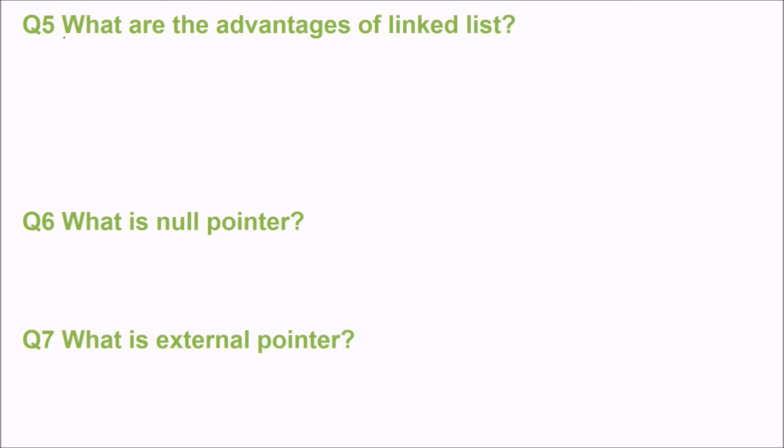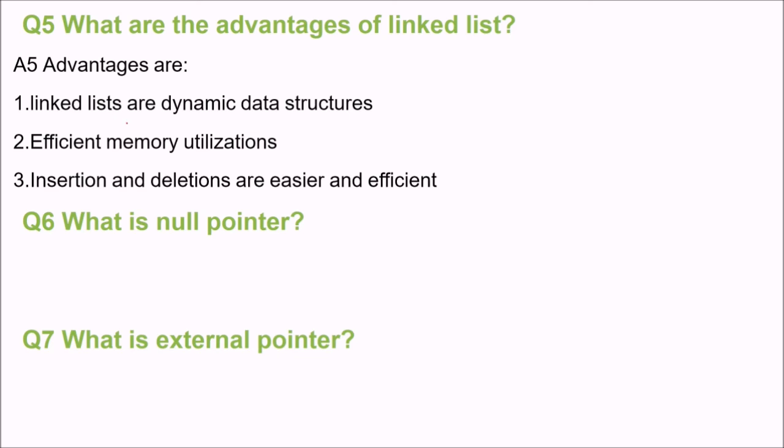What are the advantages of linked list? Why do we use it? First, linked lists are dynamic data structures. Linked lists are not static like an array. Array is a static data structure, and linked list is a dynamic data structure, which can grow and shrink. The memory utilization is very efficient. The insertion and deletions are very, very easy and efficient.